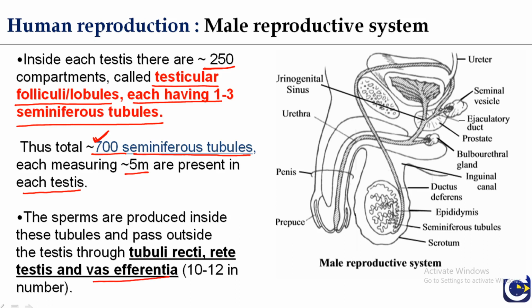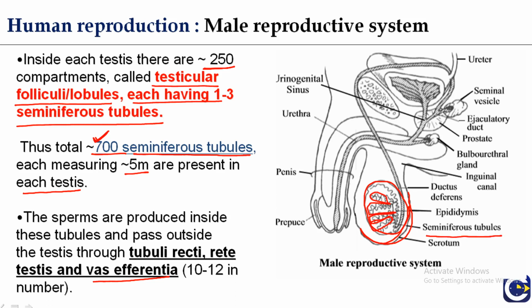This is the male reproductive system, and the main organs in the male reproductive system, as we can see here, this is the scrotum, or the pouch in which the testes are present. Inside the scrotum the testes are present in a pair, and this is the structure of one of the testes. Inside the testes there are compartments which are lobules, and inside the lobules there are seminiferous tubules.